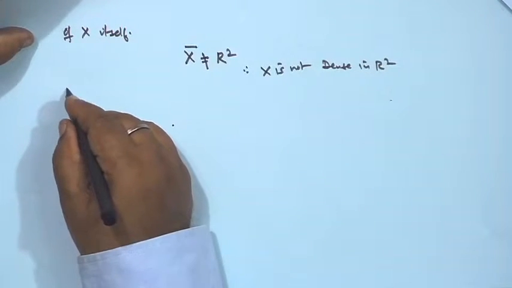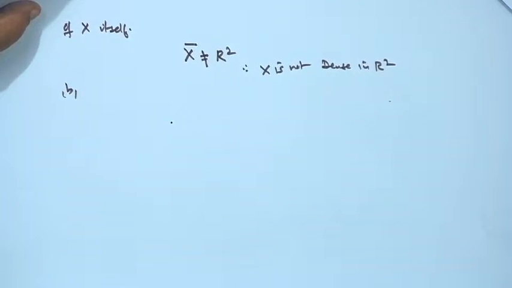The second example shows the set of (x, y) such that x plus y is a rational number.